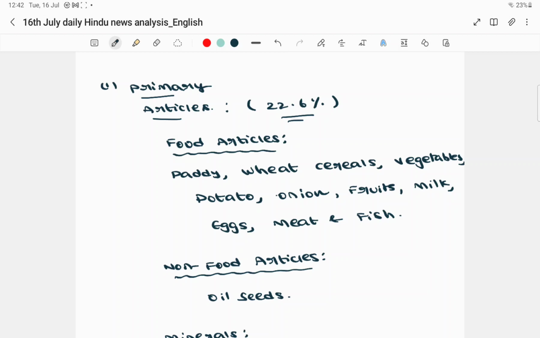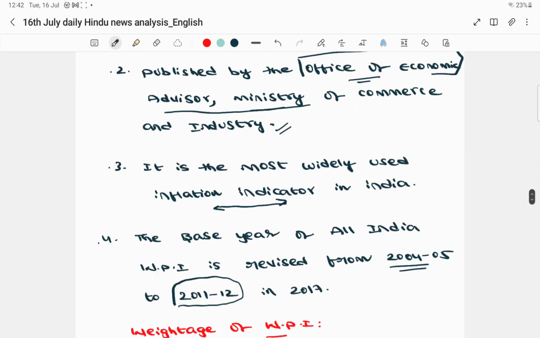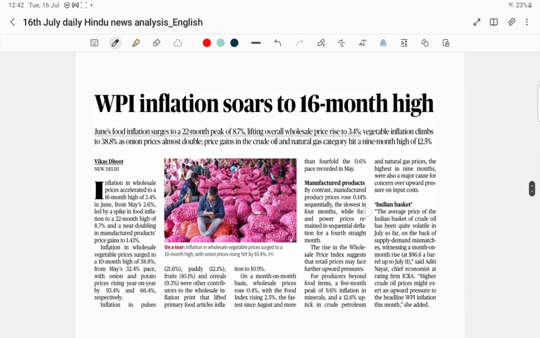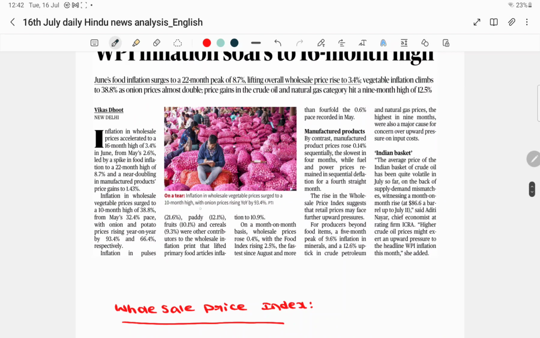With respect to primary articles, we have the food articles. For example, we have vegetables, potato, onions, fruits, milk, eggs. All these price changes will be monitored through this wholesale price index. If you read this specific article, see this point: inflation in the wholesale vegetable prices. That means they are talking about food articles.